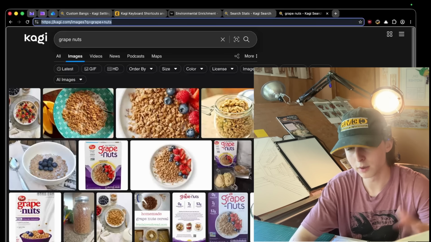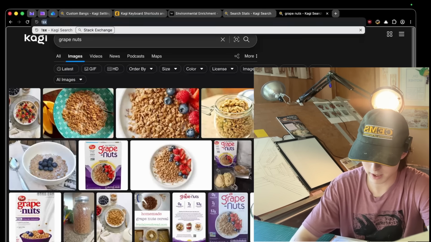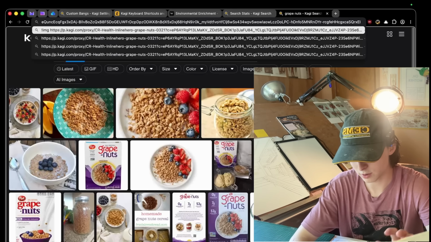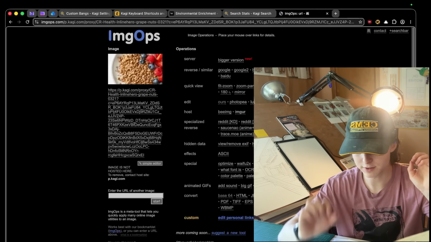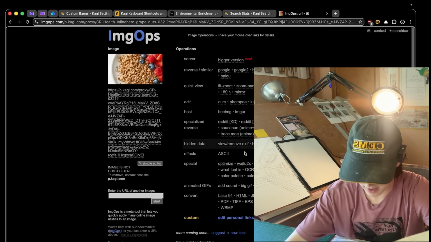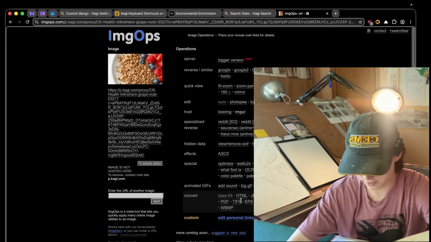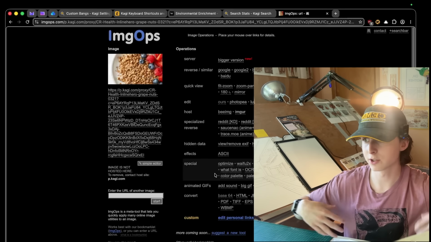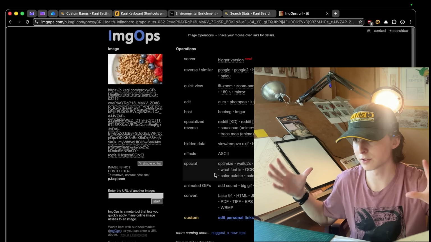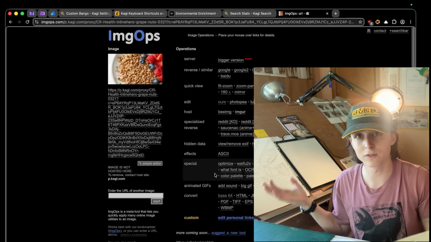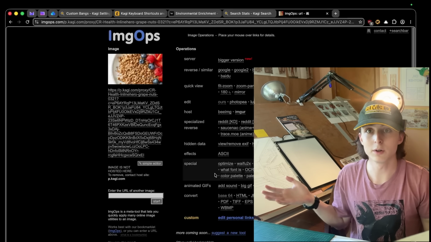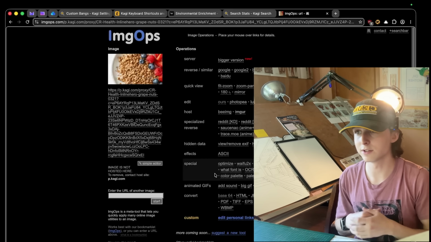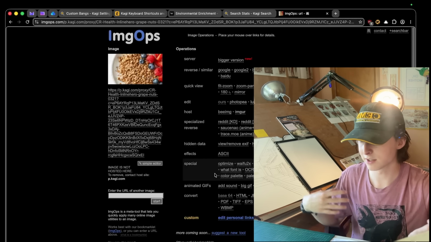Now we're gonna go to the URL with Control L. Now we're gonna go bang image, which is a shortcut I have, paste that in, and we'll go to this image ops analysis site. Now I can pull down all the different versions of it. We can get a trace of where this has been. You can do all kinds of shit with this. You can pass this into a custom service running on your dedicated cluster or your friend's dedicated cluster. You don't gotta know how to host this shit. You just gotta have friends that do it, and they'll set you up with a whole lower internet setup.